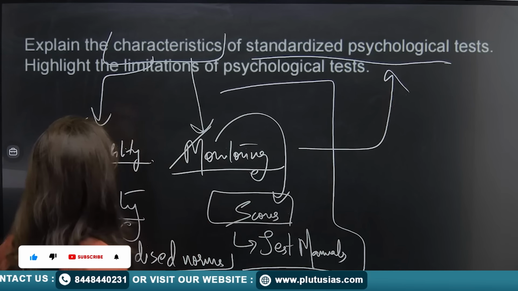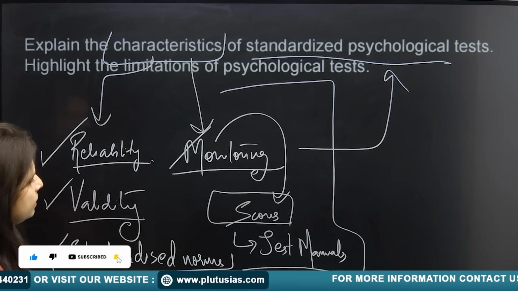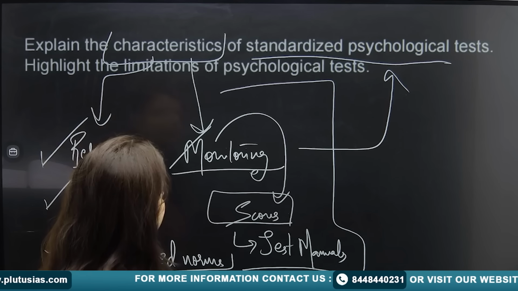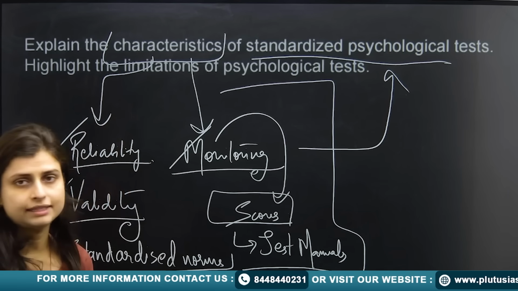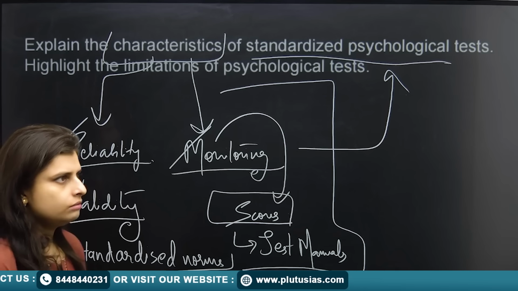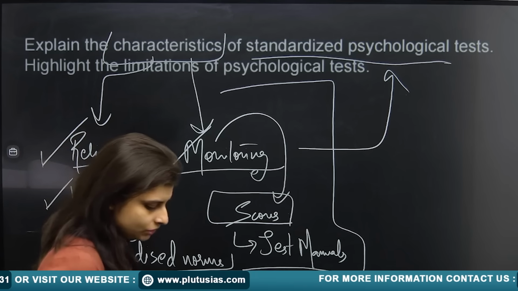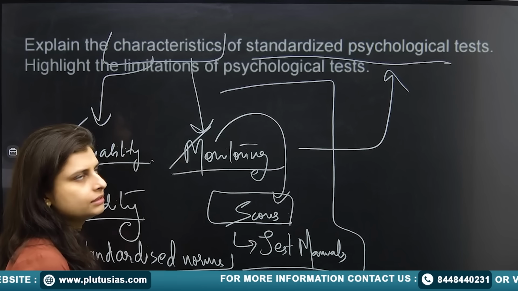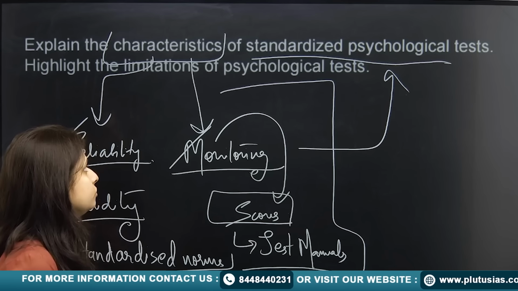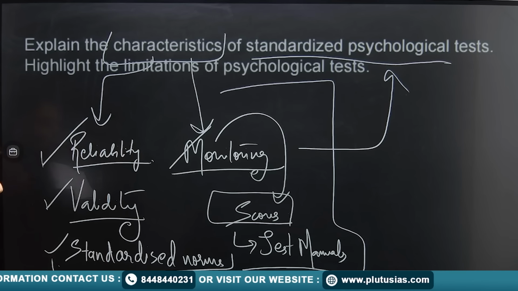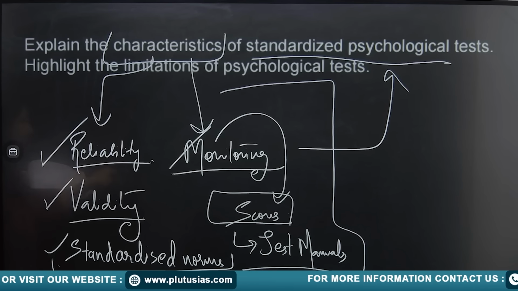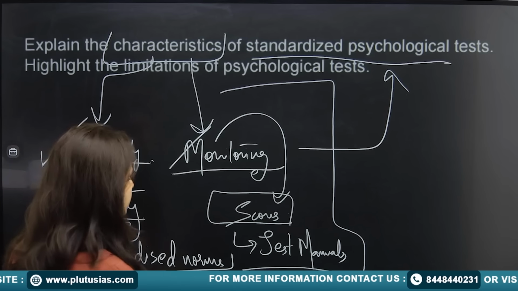Now the next part of the question says highlight the limitation of such a psychological test. That means what are the limitations? 100% objectivity or 100% clarity or 100% result is not possible for anything for that matter. Then what are the limitations of this psychological test? So here you are going to talk about the limitation parts. So you can talk about the subjectivity aspect.